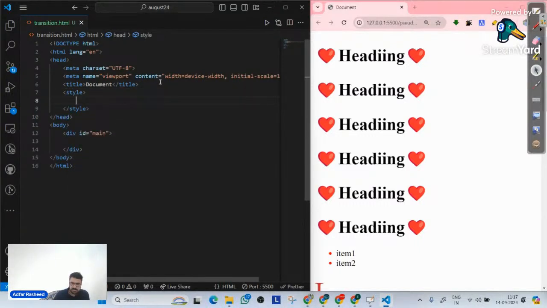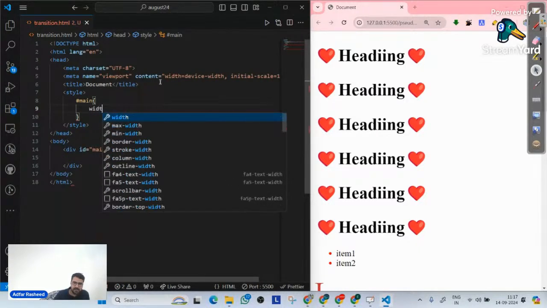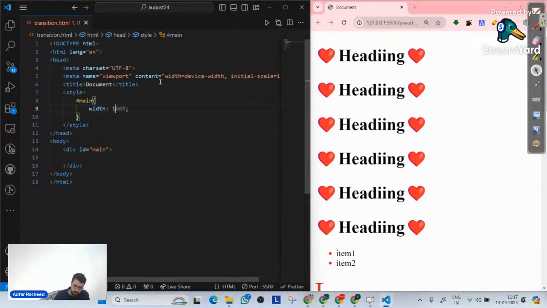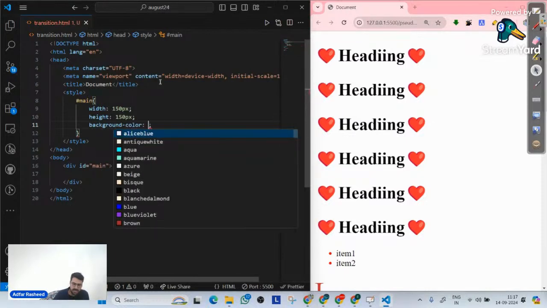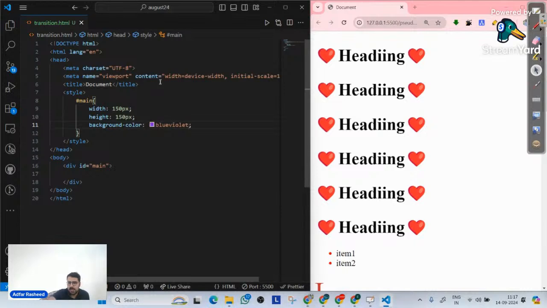So let's implement some style. For that, I will target this div whose ID is main. I will make its width equal to 150 pixels, like this. Then height is going to be equal to 150 pixels, like this. And then finally, I'm going to have a background color. Let's put the background color as something like violet. Done. So let's go live with this and try to understand how it goes.